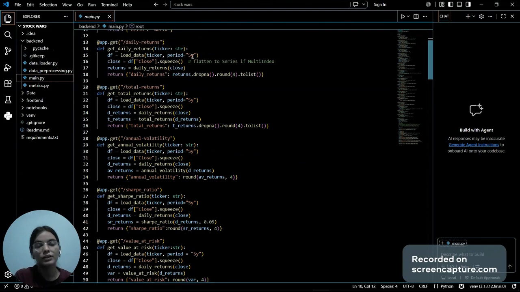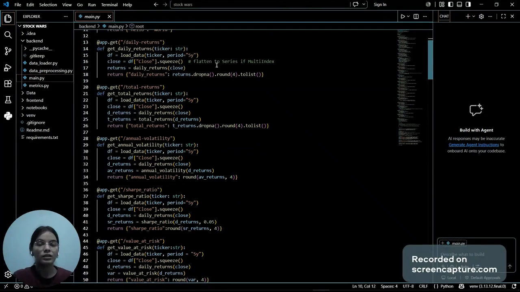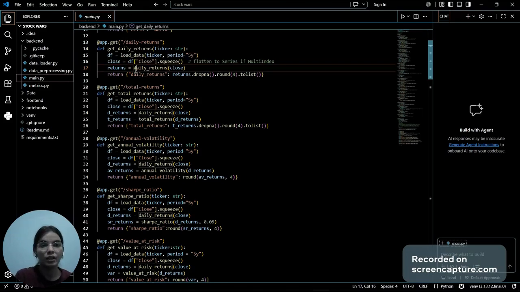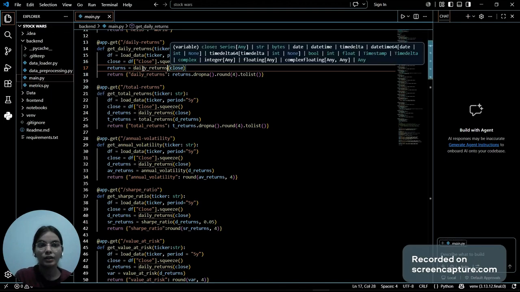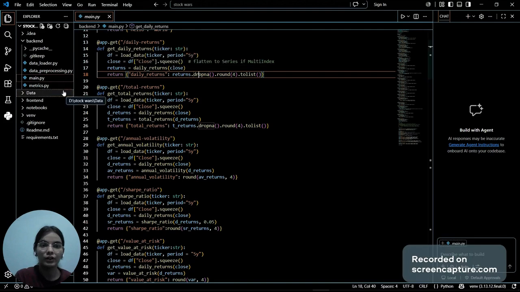So here I'm taking the close value, squeezing it to see if the series of multi-index is squeezed, just so it can get the correct output that we need. Then here the return. So now in the return, as you can see, the daily returns is the function that we wrote in the metrics module. So here it is importing the function, it is calling the function from the metrics module. So as you can see, the functions that we have written in the metrics module are now being used here, and the close value that we've already got.